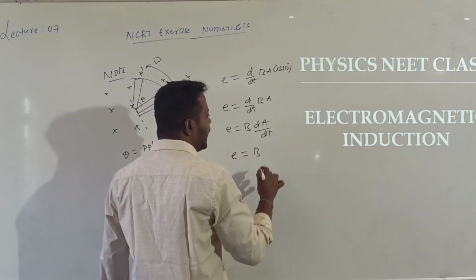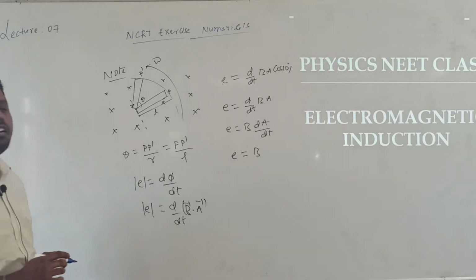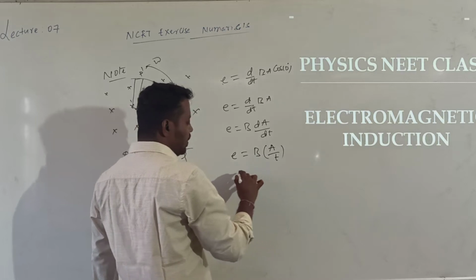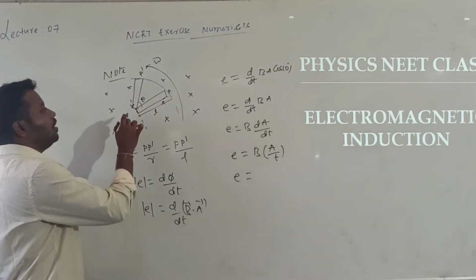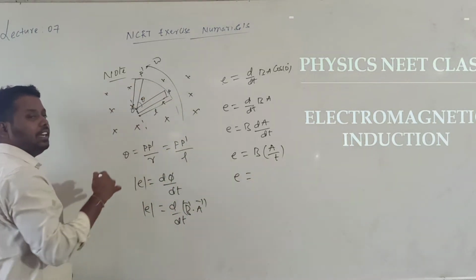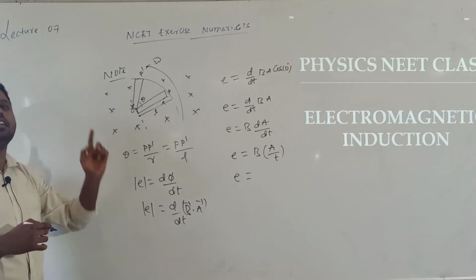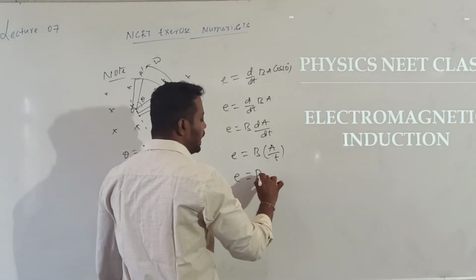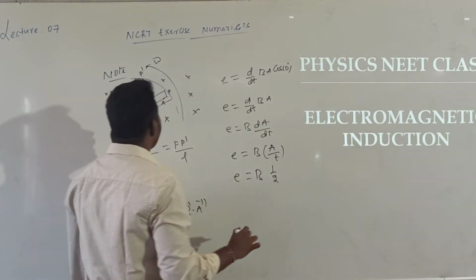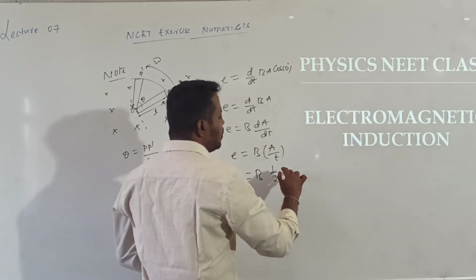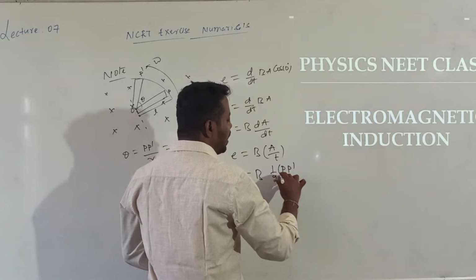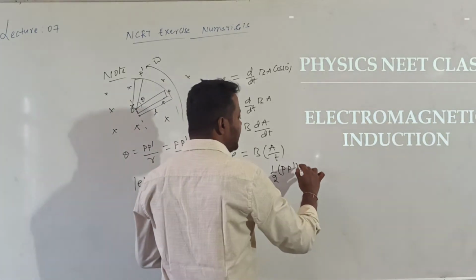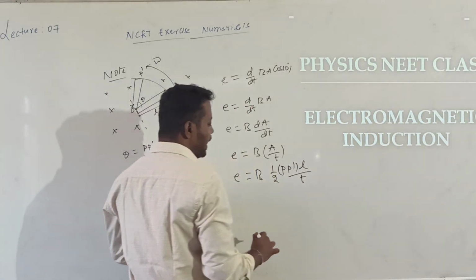Then E is equal to B into, what can I write? The area swept by the rod, can I write A divided by T? Now, if I call this O, this P, and this P dash, the rod is sweeping one triangle. So the area of the triangle is B into half into base into height. What is the base value? P P dash, into height. The height is nothing but the radius, which is L, divided by T. Then what will I get?